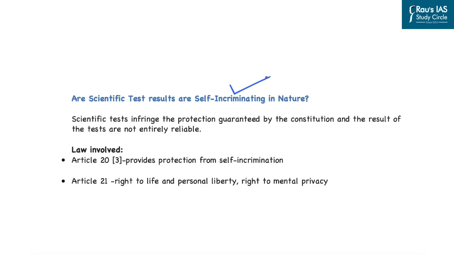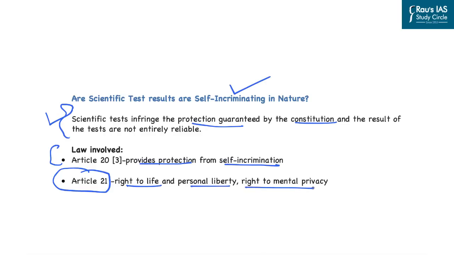Because protection has been provided in the Indian Constitution against self-incrimination. So it has been highlighted that the scientific tests infringe the protection guaranteed by the Constitution, and the results of the tests are also not entirely reliable. In this line, various tests like polygraphic tests or narcoanalysis, even the collection of genetic data in this particular case, can be seen as against Article 20, which provides protection from self-incrimination. That is, a person cannot be compelled to become a witness against himself or herself. Further, it is also sometimes seen as infringement of Article 21, that is, right to life and personal liberty and right to mental privacy.